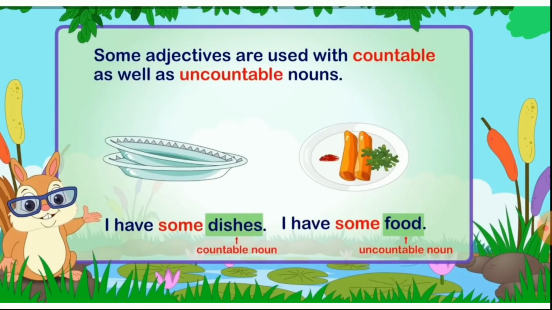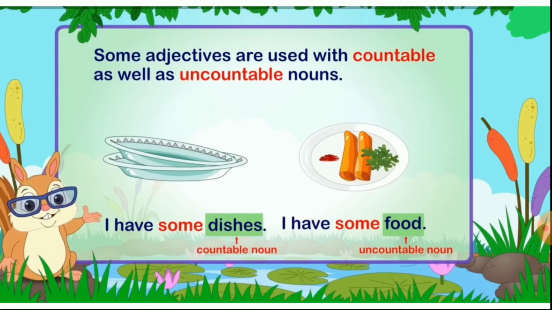Now, there are some words which we can use with countable nouns, but they are not adjective of number. Some adjectives are used with countable nouns as well as uncountable nouns. For example, I have some dishes. Now, I am seeing the dishes from far, so I do not know the exact number of dishes, though I can count dishes when I go near. But from far, I cannot know the exact number.